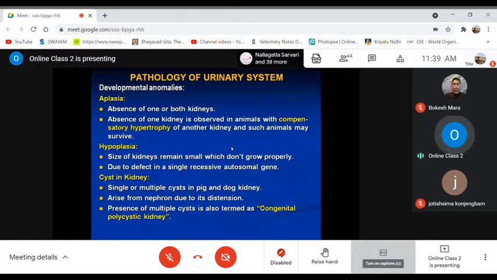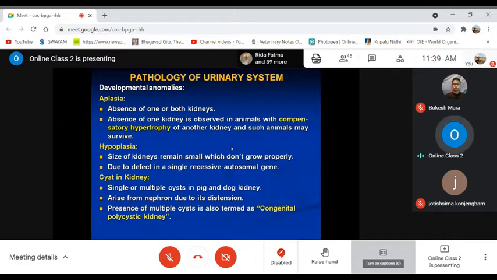In paired organs, when there is absence of one of the pair, left or right, the other one which is present gets enlarged, hypertrophied, to compensate for the loss of the other one. That is known as compensatory hypertrophy, and the animal can survive.